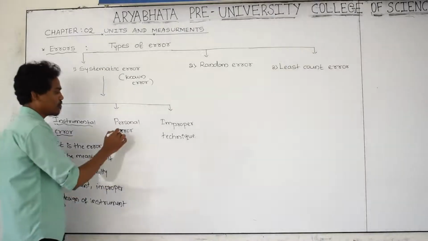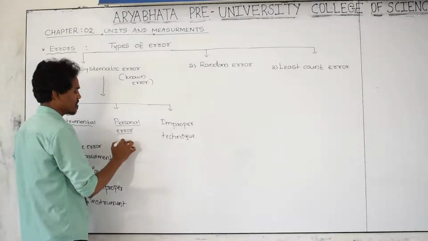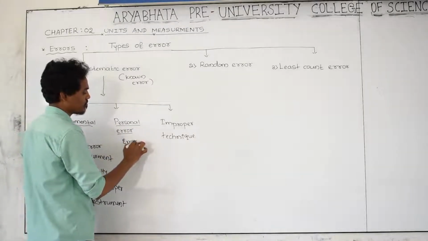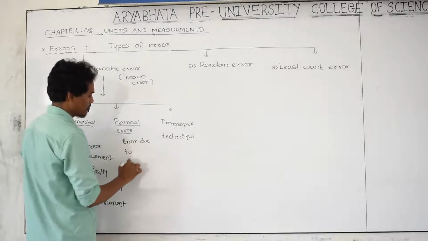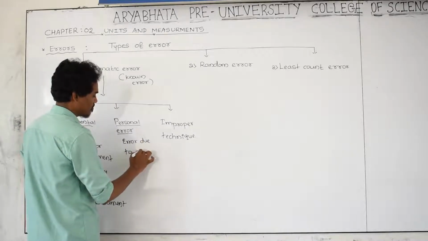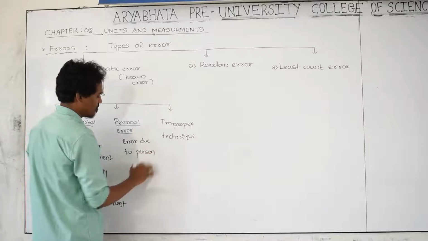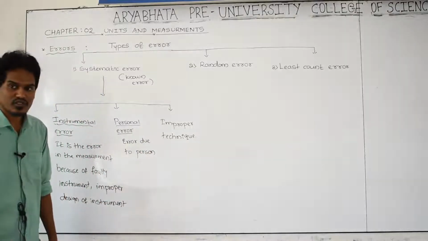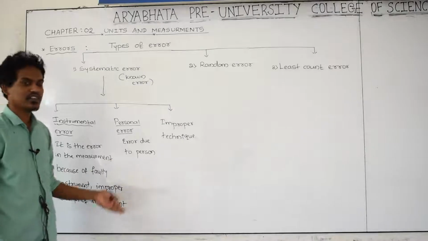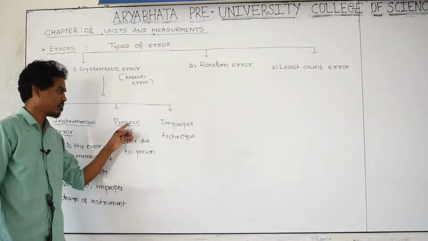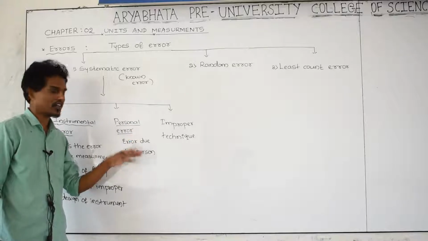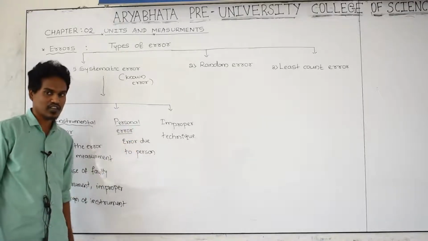And here next one, personal error. This is the error due to a person, a laziness, or while he is measuring something, because of what the person is doing, that error we are going to call a personal error.